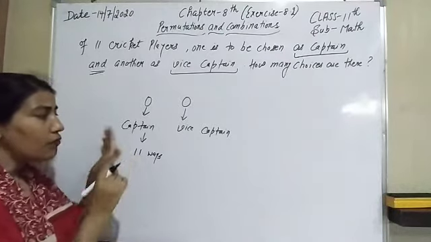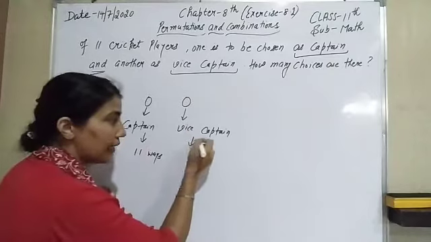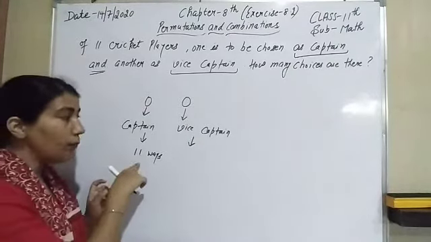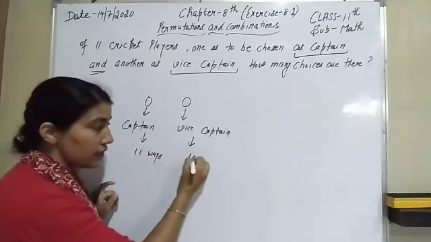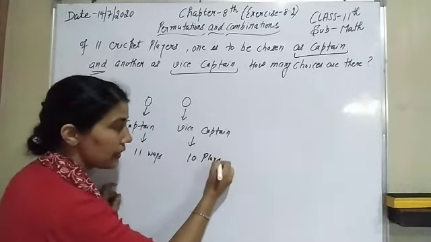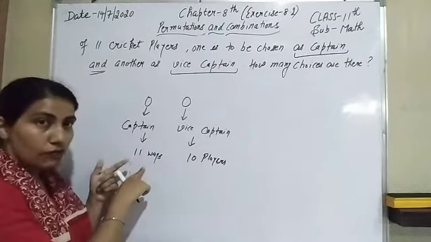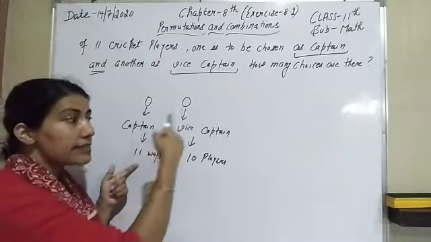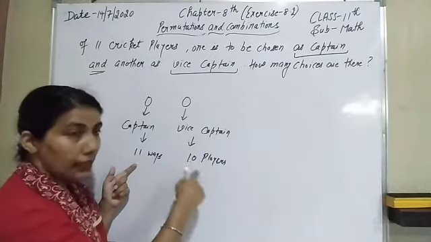Now the other position is vice captain. How many players are remaining? Now we have 10 players remaining, because one is already selected out of the 11. The next one as a vice captain can be chosen from the remaining 10 players.